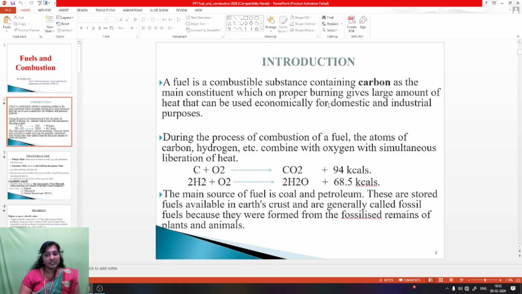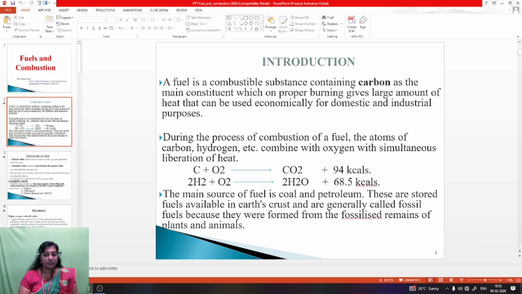During this process, the combustion of fuel, the atoms carbon, hydrogen, etc. combine with oxygen with simultaneous liberation of heat. Carbon reacts with oxygen to give carbon dioxide plus 94 calories, heat is liberated. Then hydrogen combines with oxygen to give water molecules plus 68.5 calories, heat is liberated.